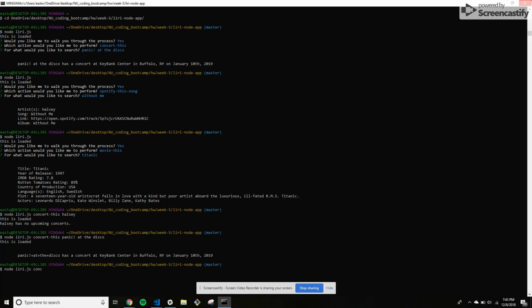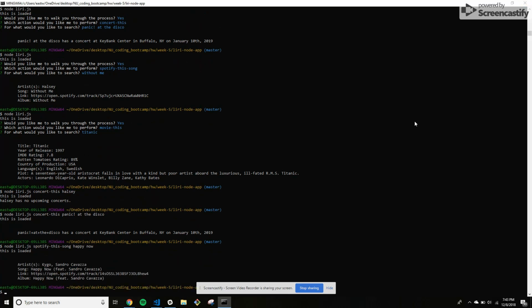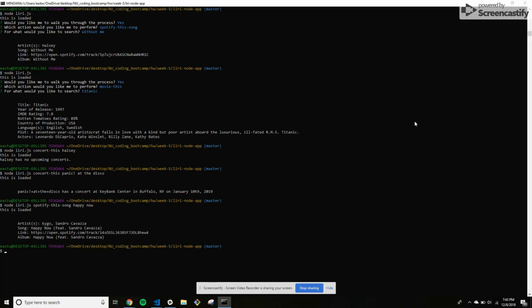And this will also work for the movie database and for Spotify. So I will demonstrate that right now. Spotify this song, and then let's go Happy Now. I'm going to scroll down just a little bit. So this song also pops up. The same information as before, getting a little redundant, but I want to just show that this all works so that if you want to depend on it and you want to do all your searches through here, you can, and it will work.